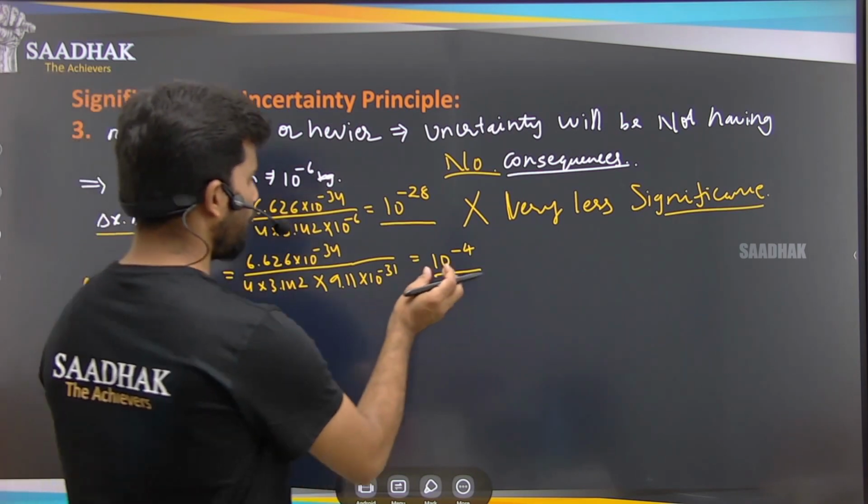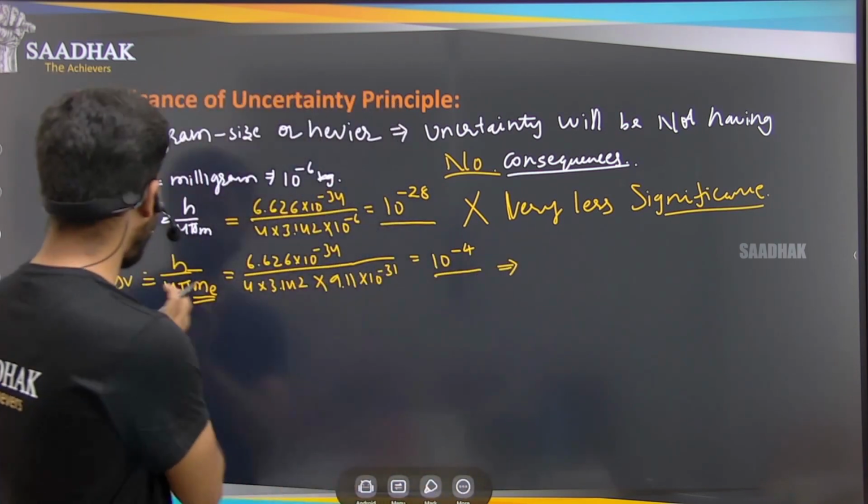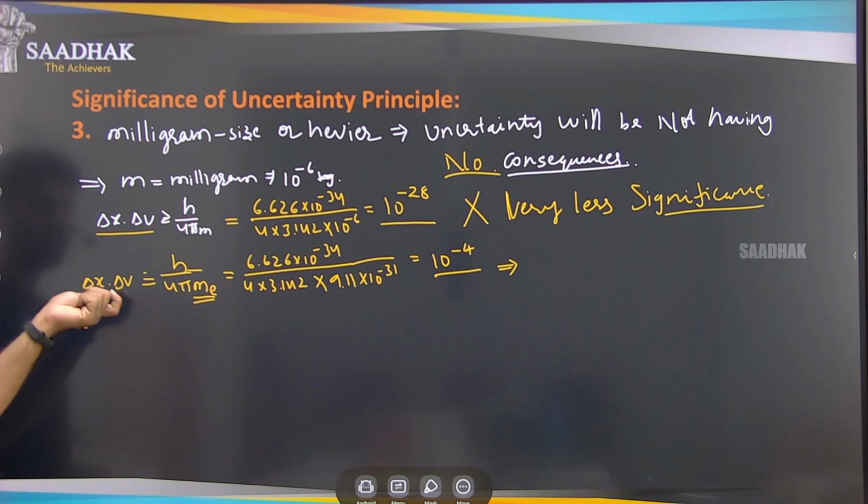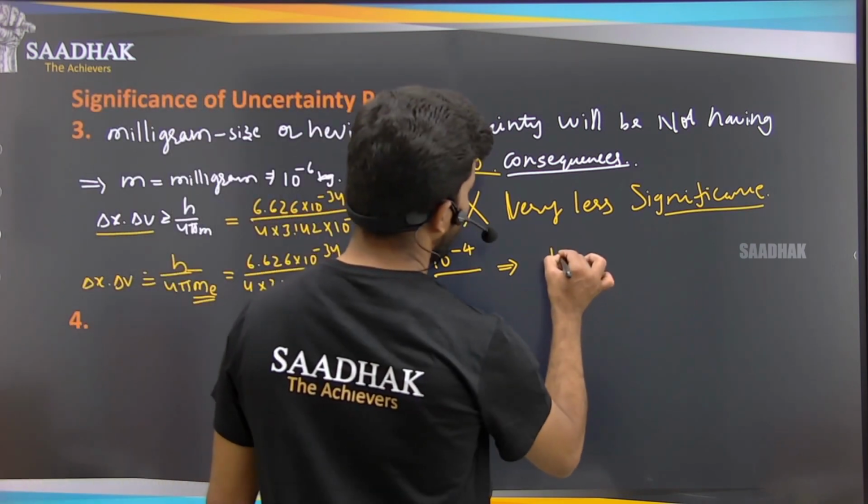Now let us apply this product and assume the uncertainty in position and in velocity. I am assuming the uncertainty of position, delta x, is around 10 to the power of 8.